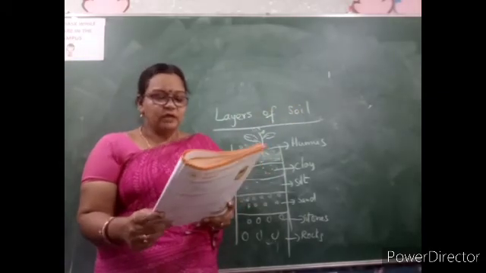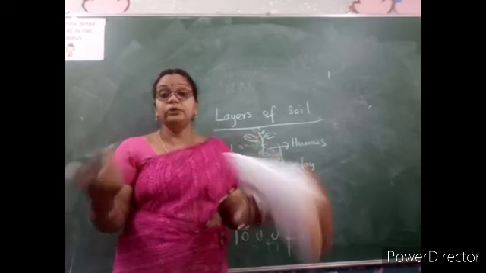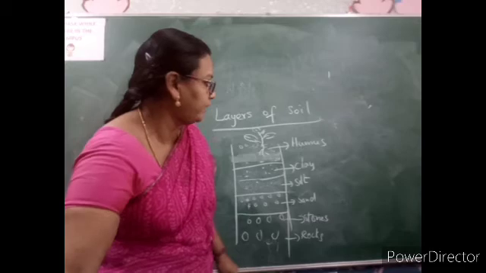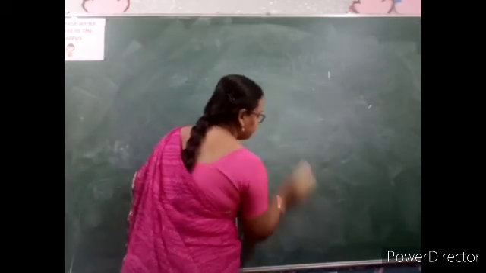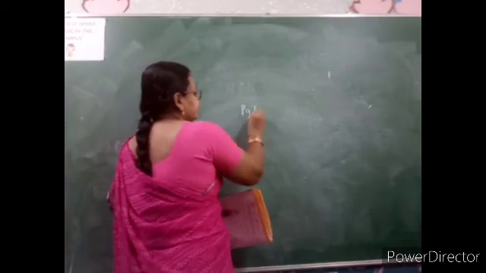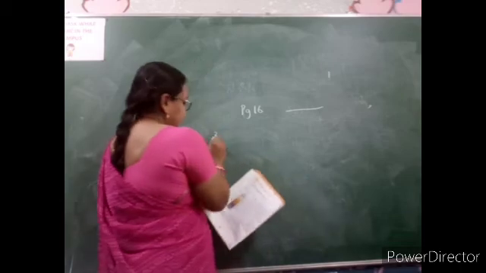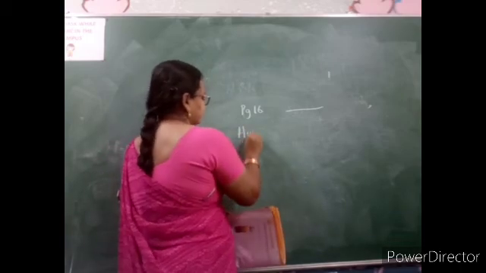Third question you see. Which is the most important layer of soil for plants? What would happen without it? If suppose it is not there, what will happen? Only the third one I am writing. The remaining, I am expecting that you will do on your own, children. Page 16, where you write the third one. Which is the most important layer of soil for plants? Humus.